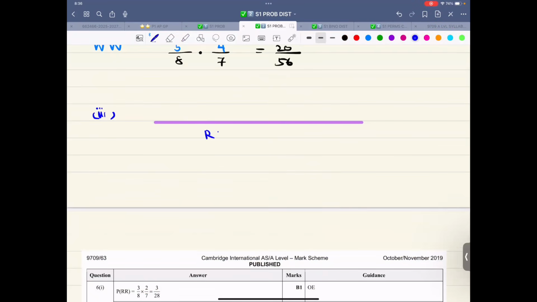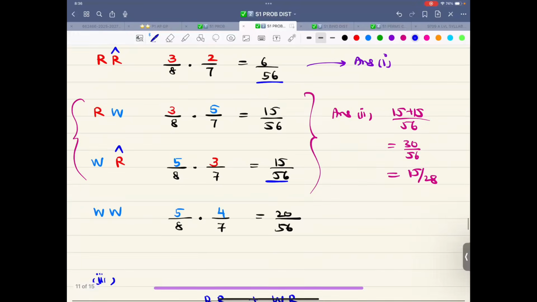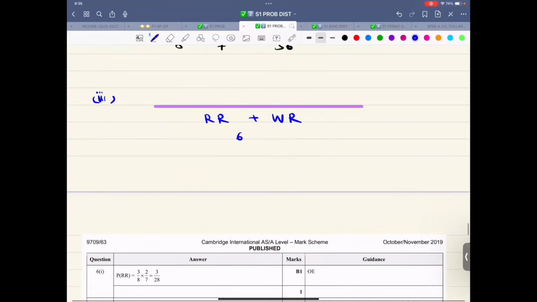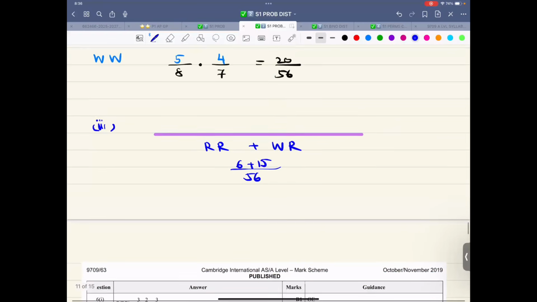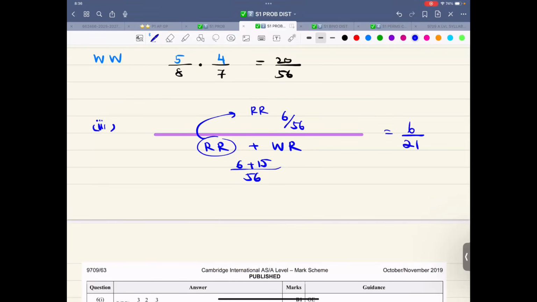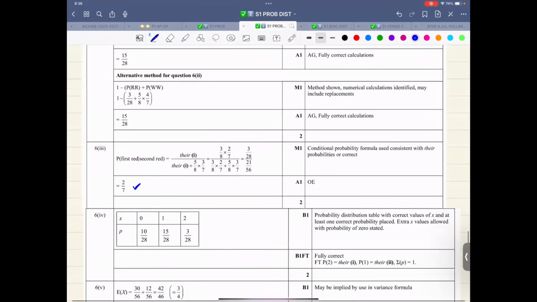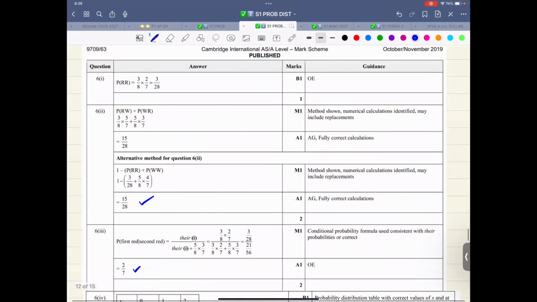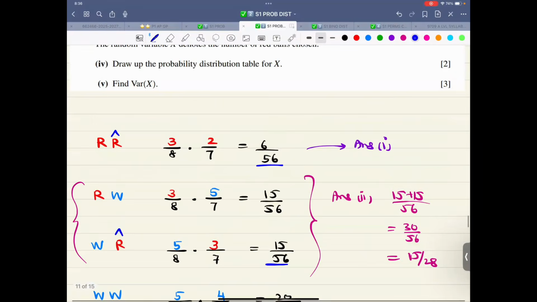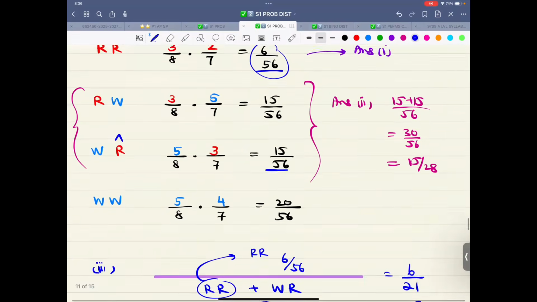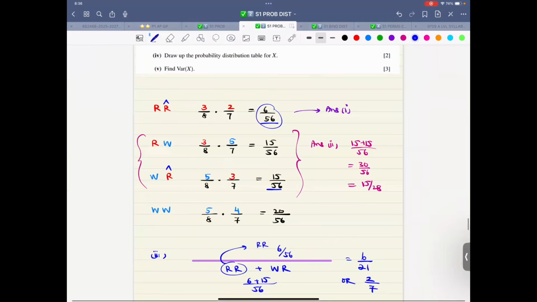This is red, red plus white, red. Red, red and white, red. That is 6 plus 15 over 56. They are interested in red, red at the top. Red, red is 6 over 56. That is 6 over 21, or this can also be written as 3 twos are 3 sevens are, so this is 2 over 7. This is 15 over 28. This one is the first one, 3 over 28. That is all good. 6 over 56 is 3 over 28. All good. Just have a good look.